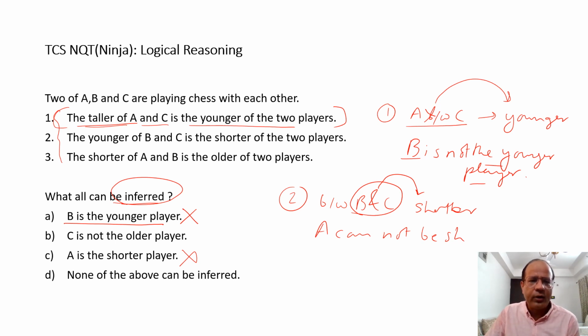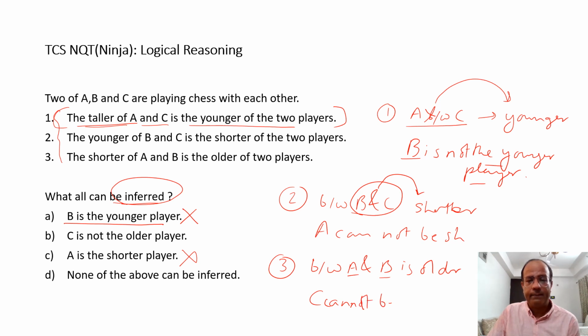Now the last one I read: the shorter of A and B is the older of the two. Whosoever is shorter between A and B is older. So certainly the older player has to be between A and B, and with the same logic, C cannot be the older player. This is where the inference is written in option B: C is not the older player. And this is what we are getting. C is not the older player. So that has to be my answer. Once I get my answer, D makes no sense.